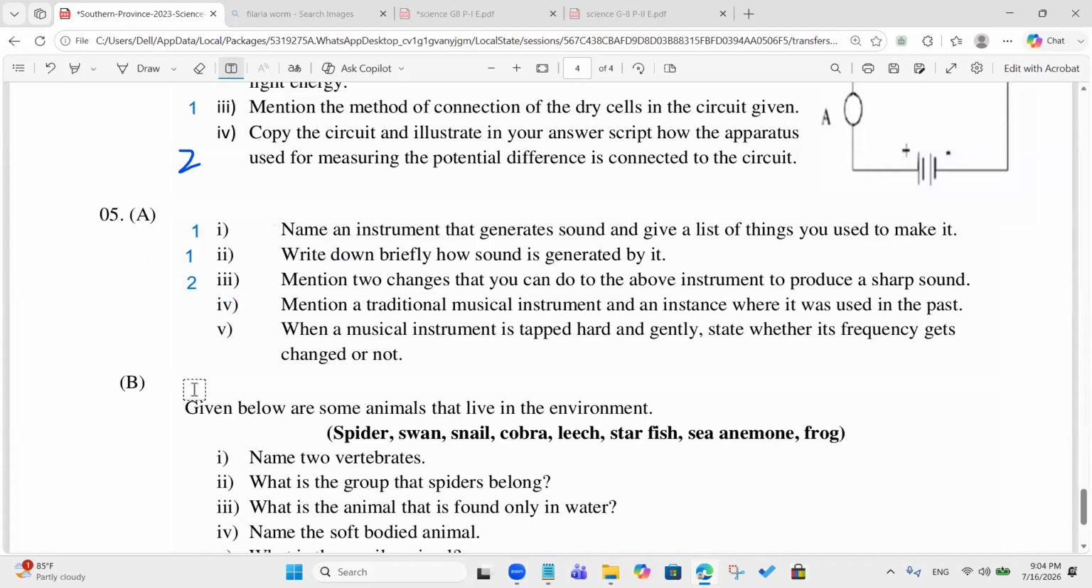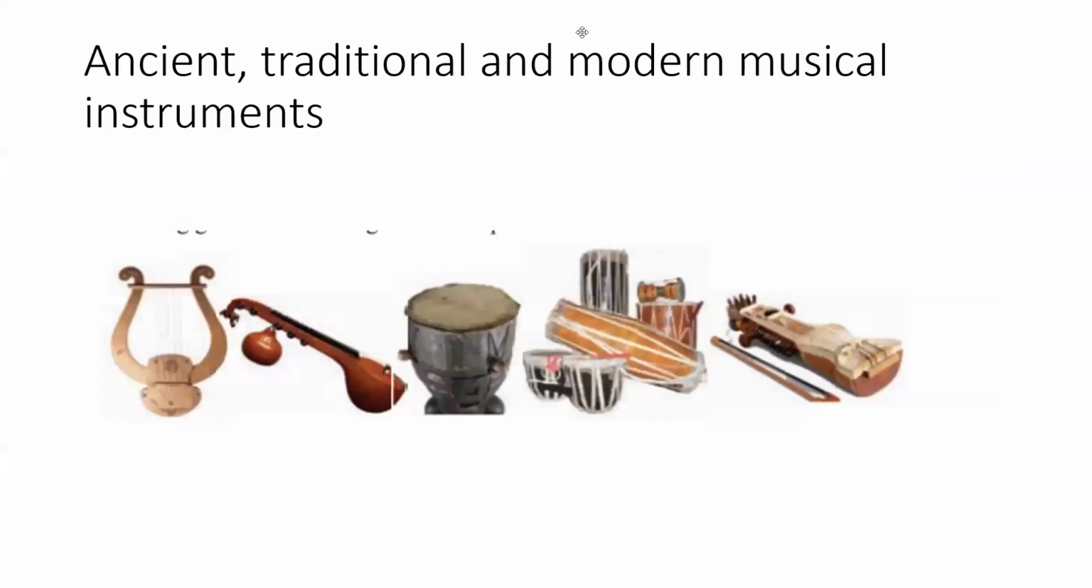Mention a traditional musical instrument and an instance where it was used in the past. Rabana. Okay. Instance: New Year, where we use it. In ceremonies. Okay. So they're asking about a traditional one, right? Are they ancient or traditional? That's what I said. Tradition.